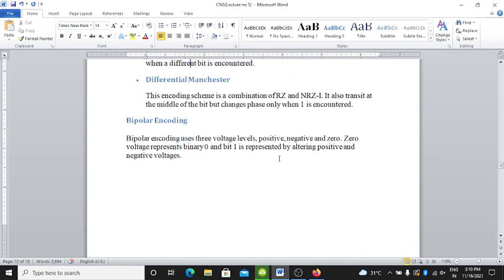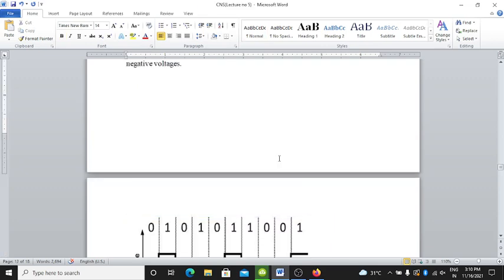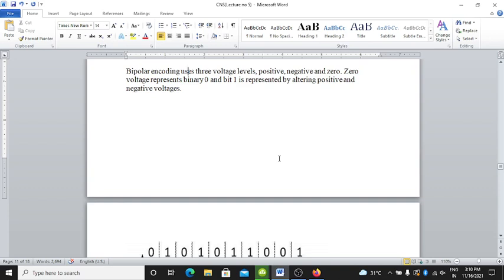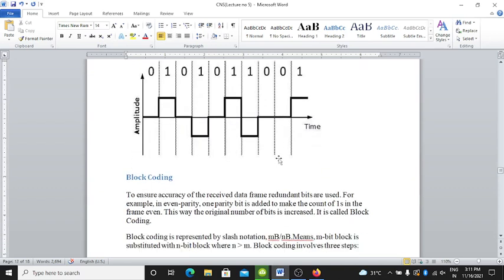Differential Manchester is also a combination of RZ and NRZI. It also transitions at the middle of the bit but changes phase only when a 1 is encountered. Bipolar encoding is there. Bipolar encoding uses three voltage levels: positive, negative and 0. 0 voltage represents the binary 0, and bit 1 is represented by alternating positive and negative voltage. Here alternate positive and negative voltage is there.